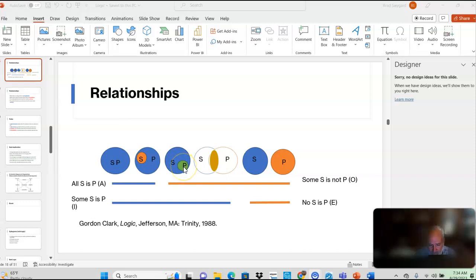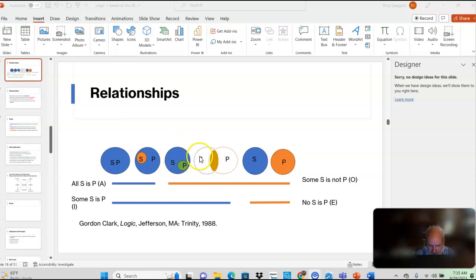Okay. So there are some things that are S that aren't P. This is a some is not. Some S is not P. Remember, some in logic means 99%. For it to be all, it has to be 100%. 99% is still some. Even though it's a big bunch, it's still some.